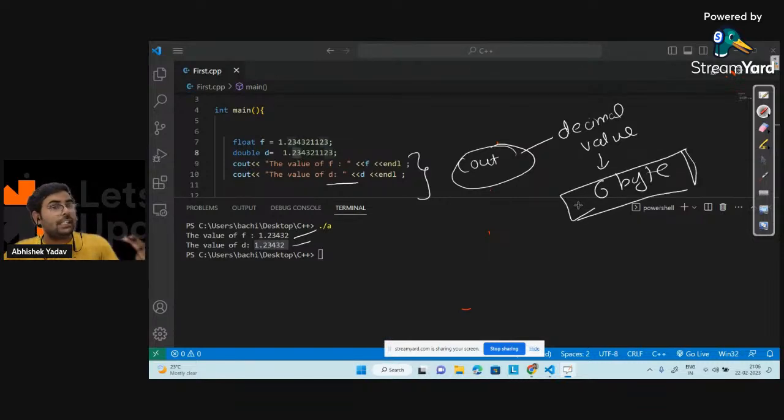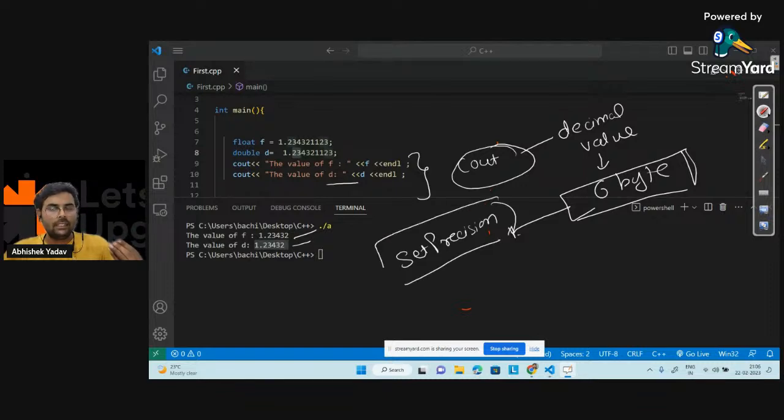If you have to change my default behavior, you have to use an inbuilt function, and the inbuilt function is what? Set precision. That's why we use set precision in our code in order to manipulate the working of cout for floating numbers.